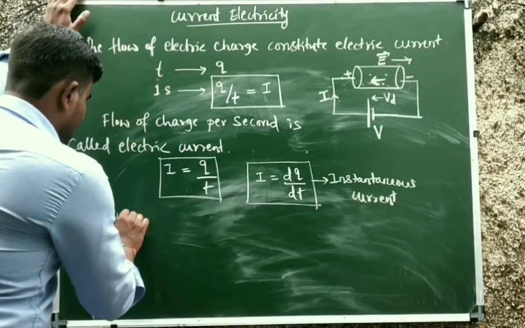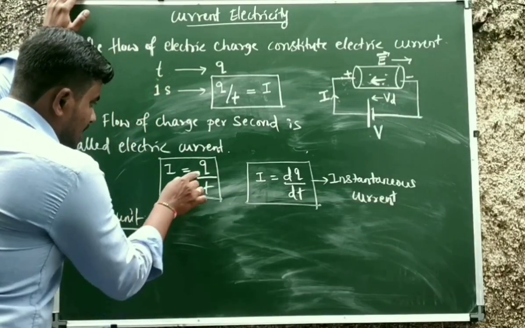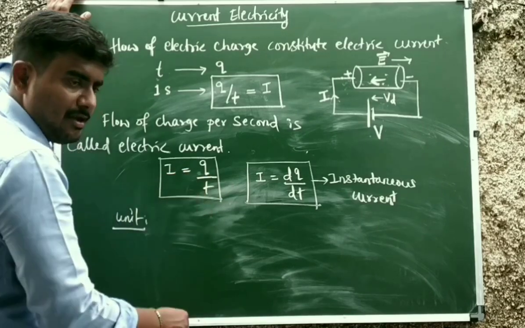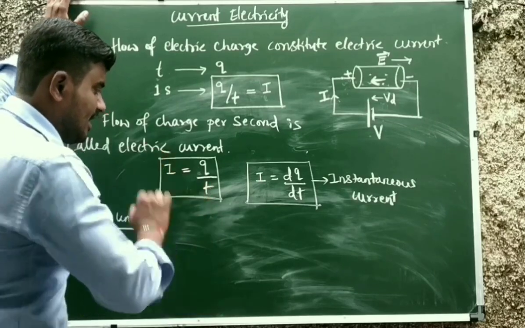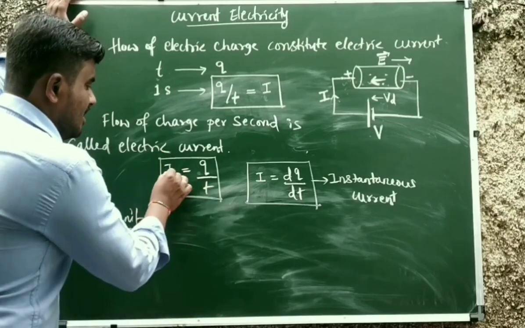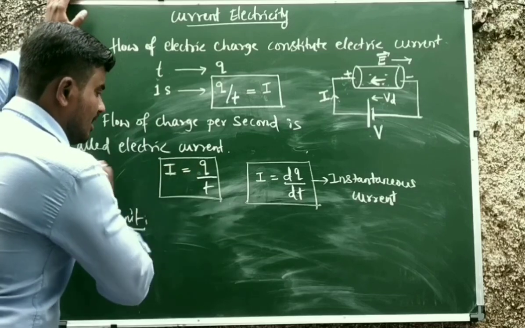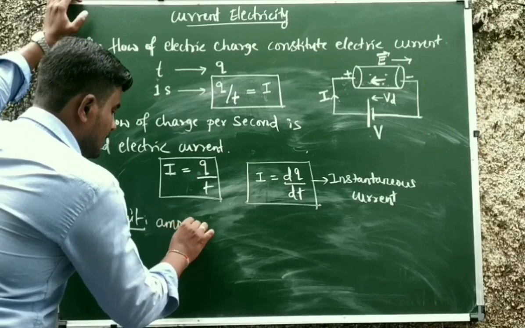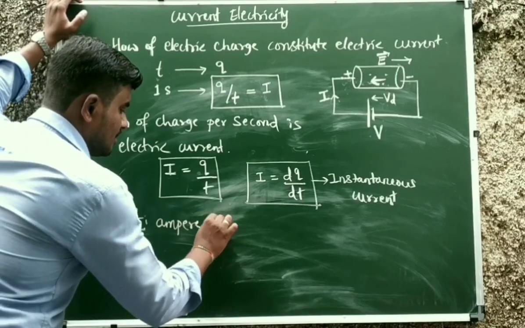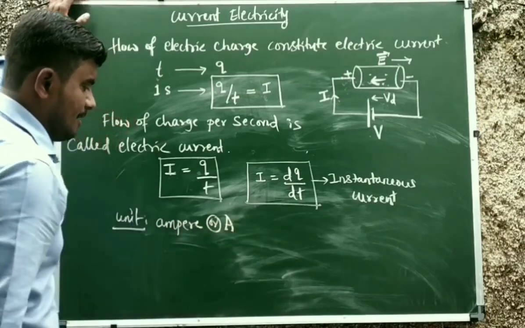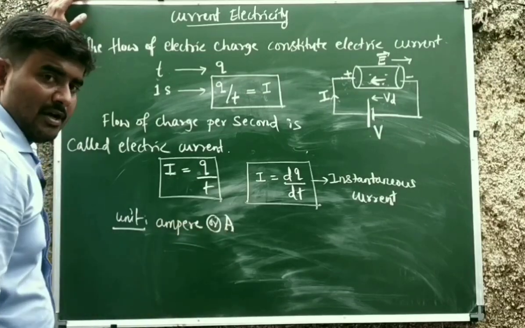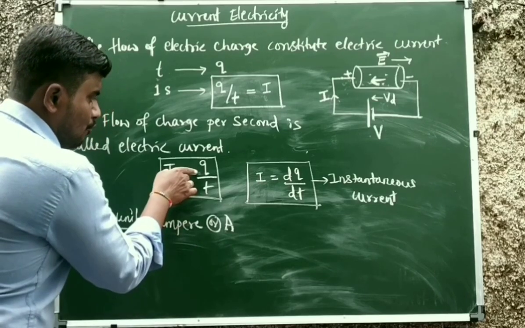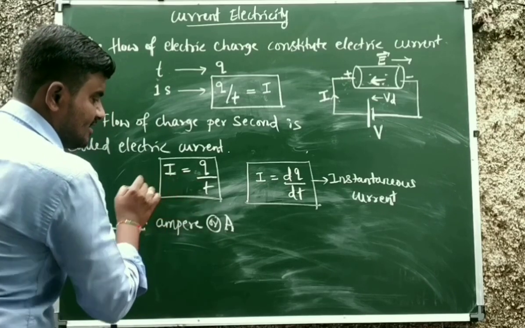And its unit: Q is in coulomb, the unit of charge, and T is time, whose unit is second. Coulomb per second is the unit of current, but current is a very widely used term, so it has a fixed unit, and that is ampere. Ampere is the name of a scientist, and it is indicated by A. So ampere is the unit of electric current. And what is 1 ampere? 1 coulomb of charge flowing in 1 second is said to be 1 ampere.